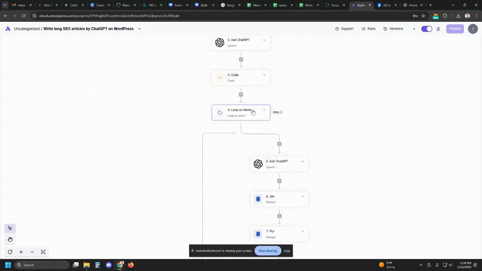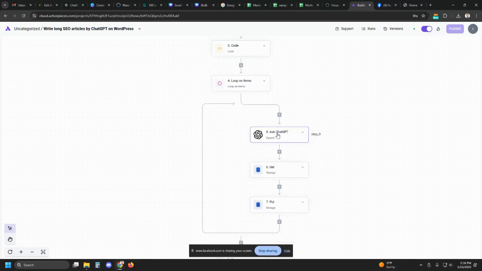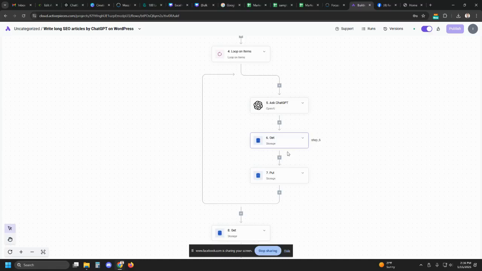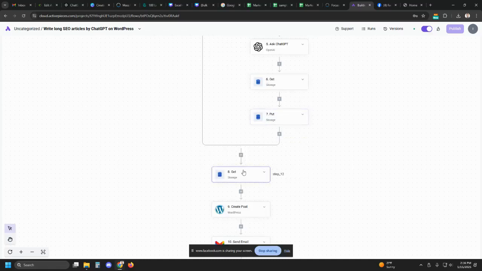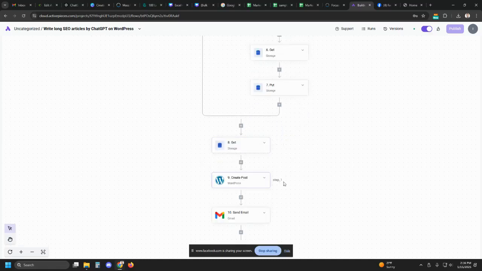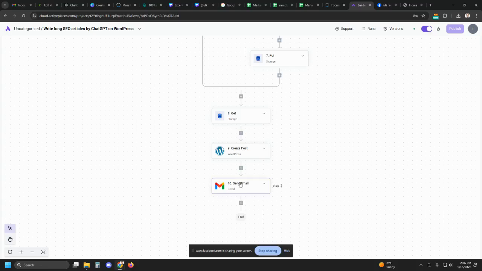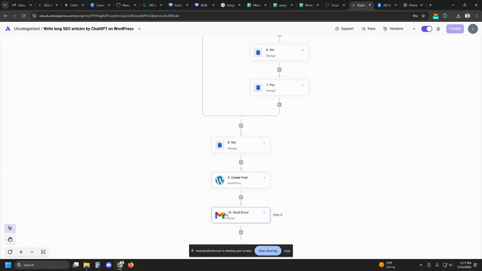It's going to loop some information back with the LLM, getting ChatGPT back in. It's going to get information and put it into storage and then retrieve the information again to then post that to WordPress. And it sends an email directly to the user to say, hey, just want to let you know we posted a new blog post in your website.